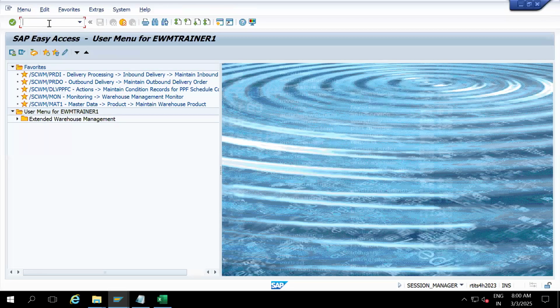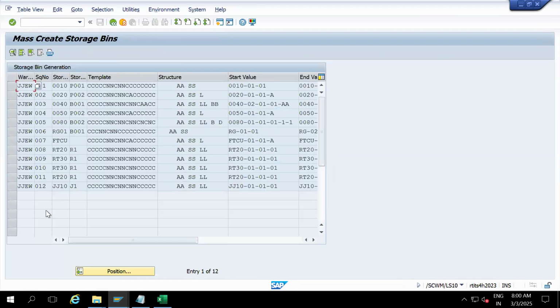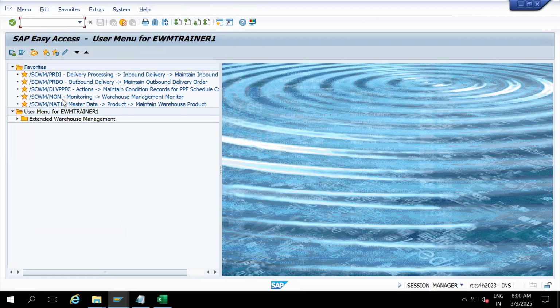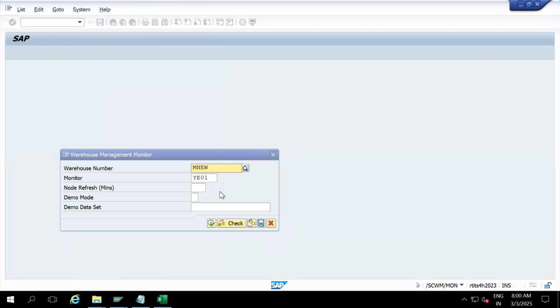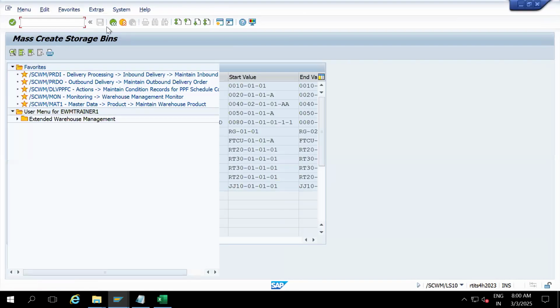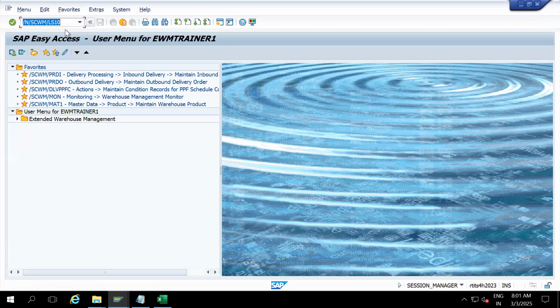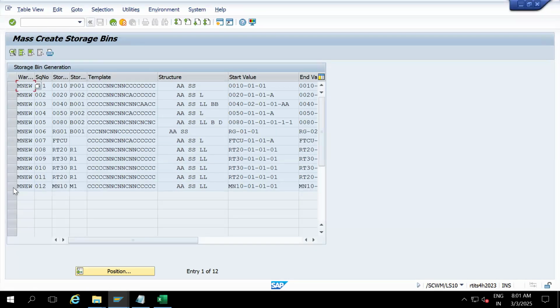So go to /n/scwm/ls10. So T is my warehouse. Okay, let me go to my warehouse in the monitor, the MNEW warehouse of SAP. LS10, enter. Okay, this is the one we have.